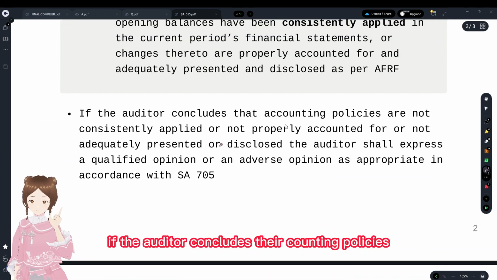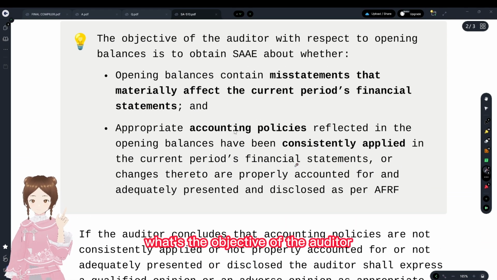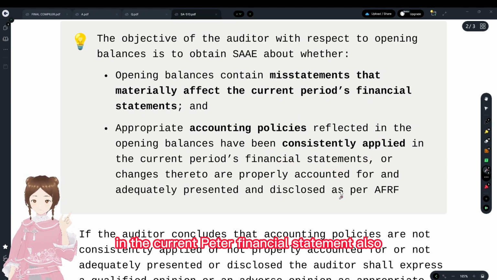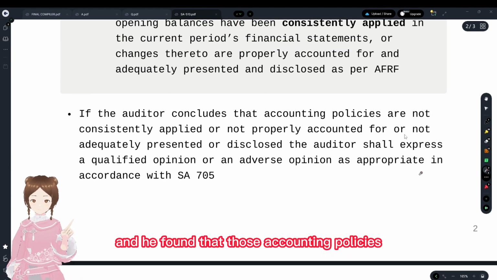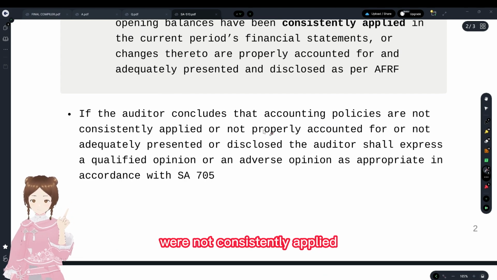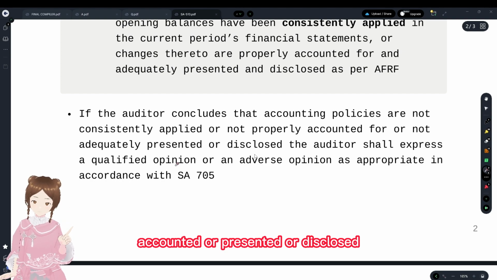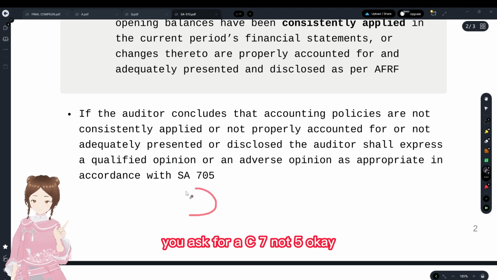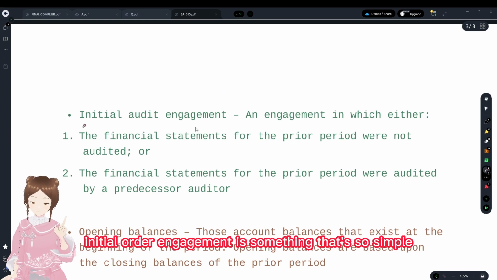If the auditor concludes, what's the objective of the auditor, that the accounting policies have to be consistently applied in the current period financial statements also, and he found that those accounting policies were not consistently applied, accounted, presented or disclosed, he shall express a qualified opinion or an adverse opinion as per SA 705. Okay. Initial audit engagement is something that's so simple.